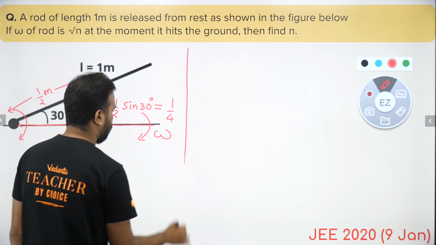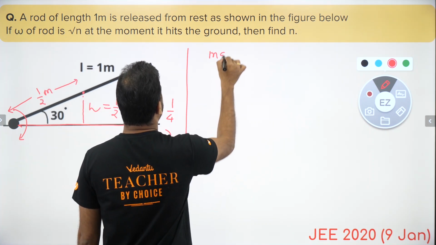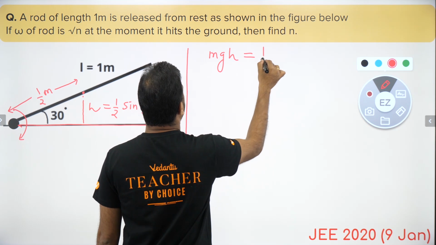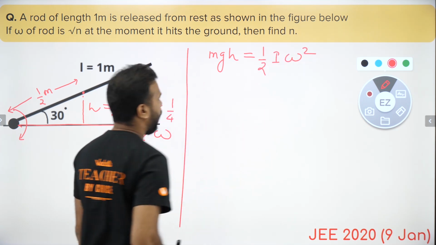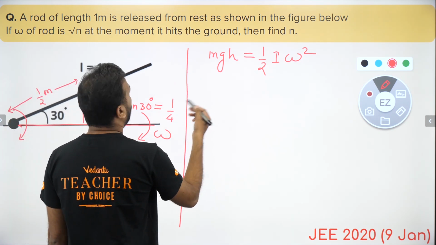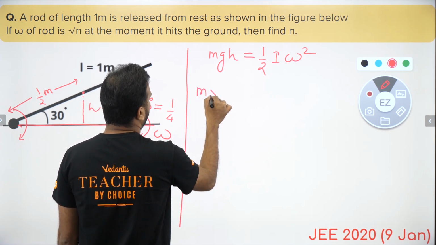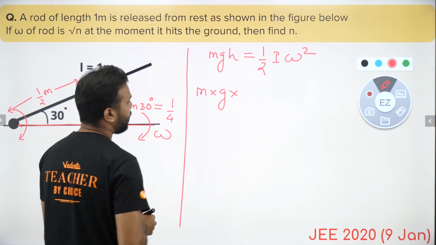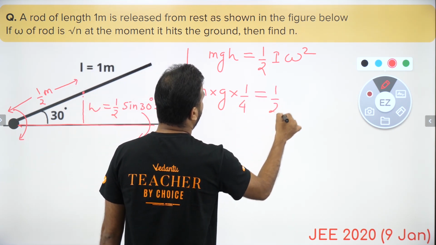And now we'll try to apply the law of conservation of energy. So whatever is the loss of potential energy mgh should be equal to the gain in kinetic energy, that is half I omega square. The mass of the rod has not been given, so let's keep it as m. G value, still not putting it as 10 yet. H is 1 by 4 and this is half.